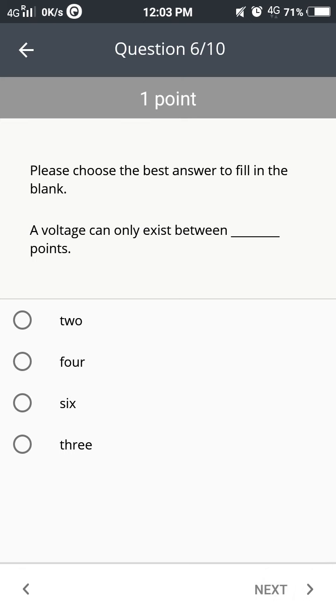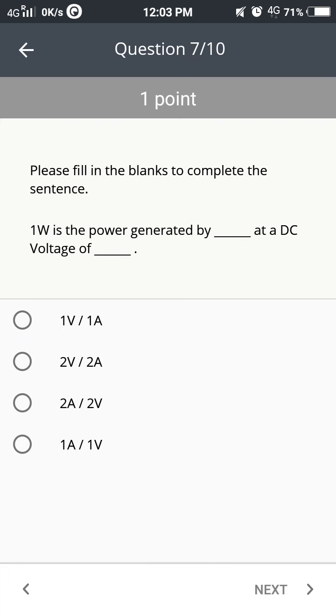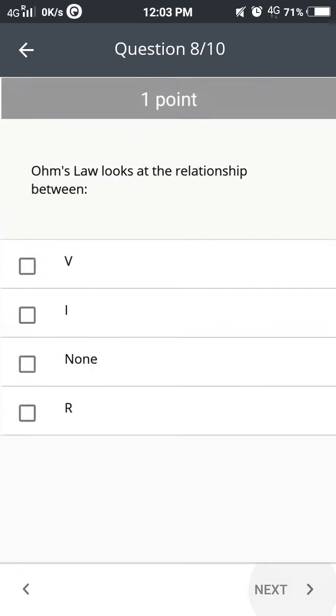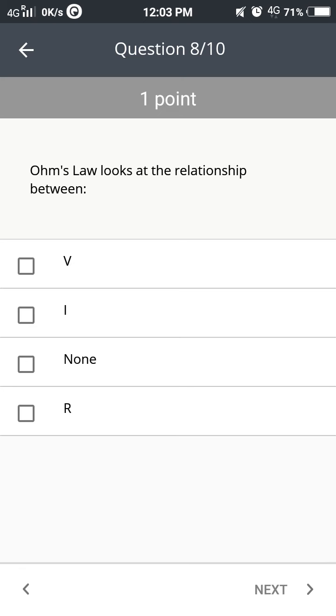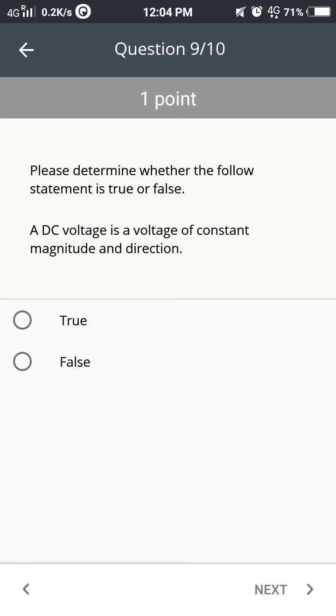A voltage only exists between dash points. Obviously, it exists between 2 points. For this one, 1 watt of power generated by dash at a DC voltage of dash. So, the correct answer is 2 ampere / 2 volt. Ohm's law looks at the relationship between V, I and R. The next, a DC voltage is a voltage of a constant magnitude and direction.